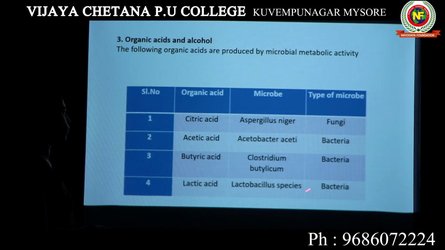Knowing all the organic acids and the microbes producing those organic acids are very important from your exam point of view. Okay, so the first organic acid is citric acid. It is produced by a microbe Aspergillus niger. The second organic acid is acetic acid. It is produced by a bacteria. Which bacteria? Acetobacter aceti. Okay, so this is the bacteria which produces acetic acid. The next organic acid is butyric acid. It is produced by a microbe Clostridium butylicum.